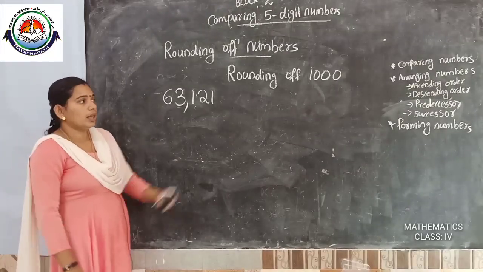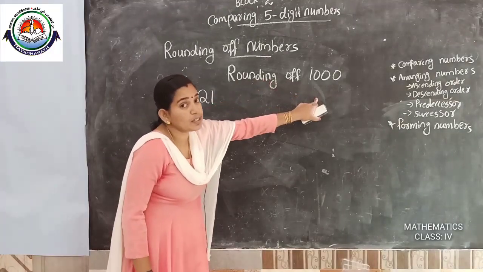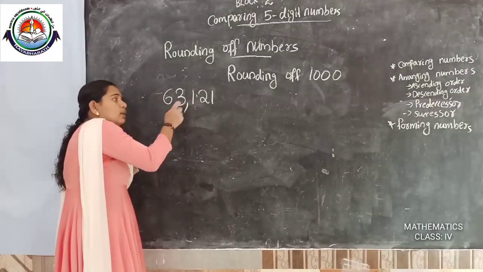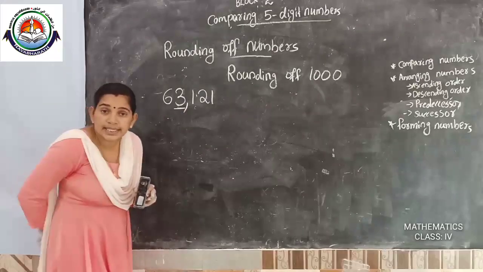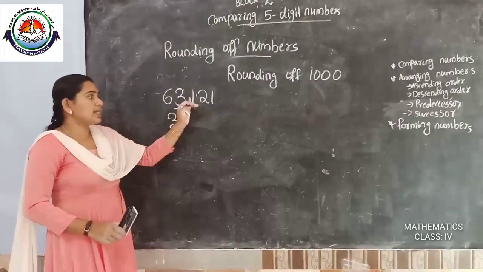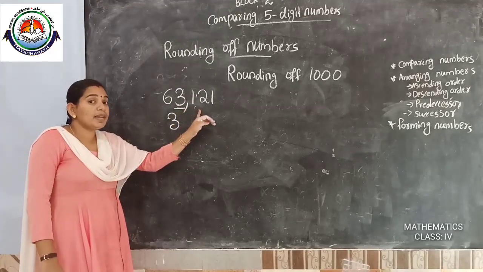$63,121. Okay, rounding off to the nearest 1000 means what? Which place do we want to check first? The 1000 place. Ones, tens, 100, 1000. Here the 1000 place is 3. Then after the 1000 place, the 100 place.